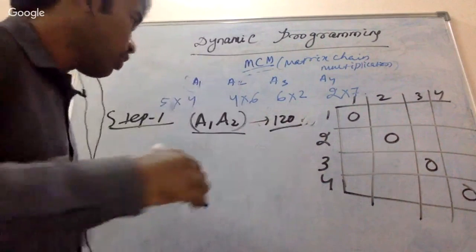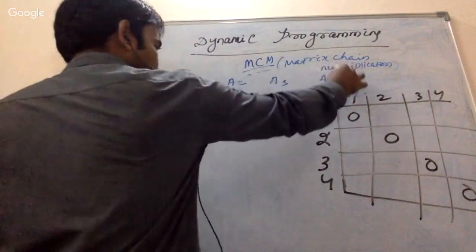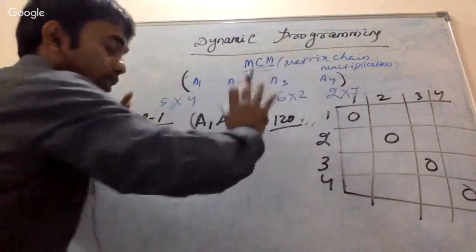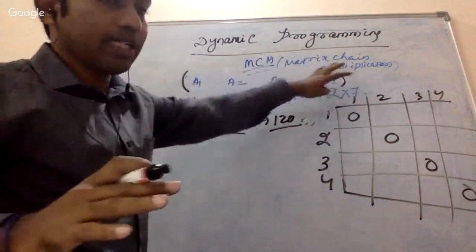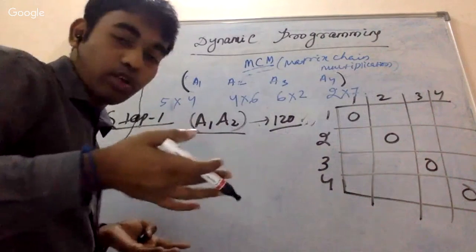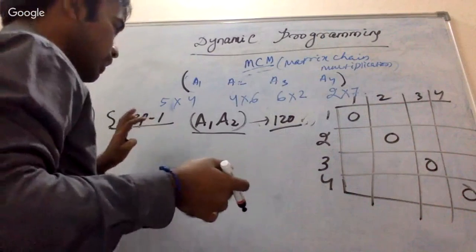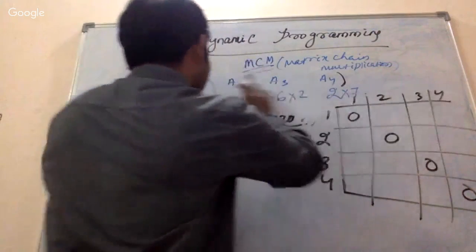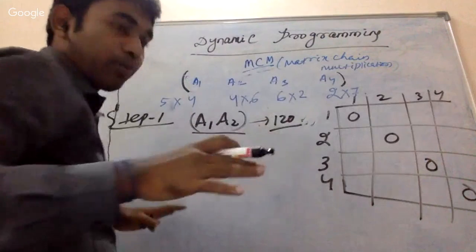Okay, so what is my objective? You remember the objective, right? My objective is to calculate A14, meaning if I take the whole matrix chain, where should I put the parentheses? So I'm just trying to find all possible combinations. Yes, the answer is 120. So then I am going to find out 1 4, that means first to last. What is the number of operations I need?